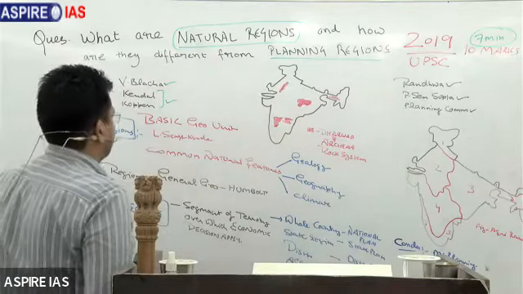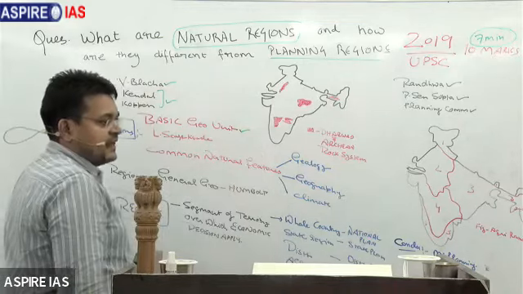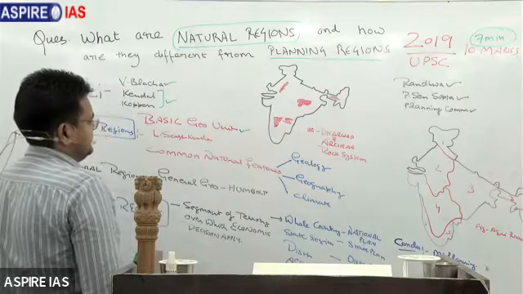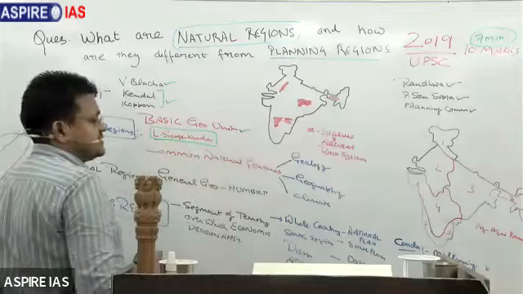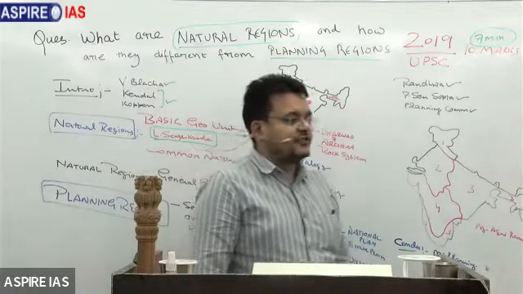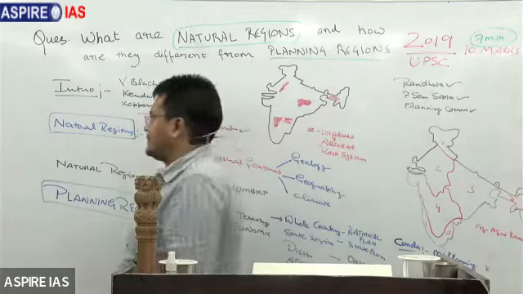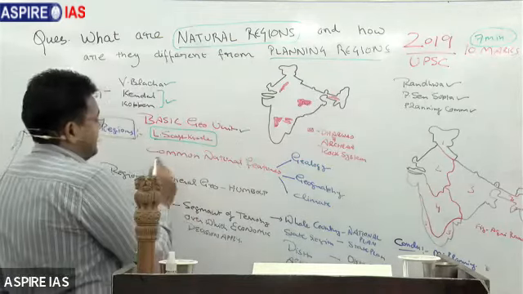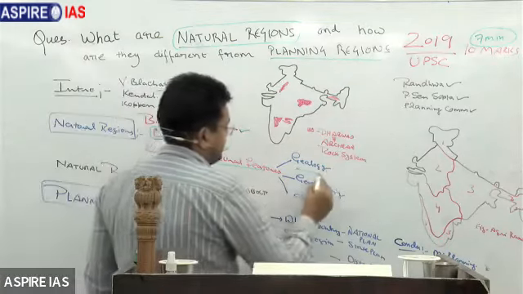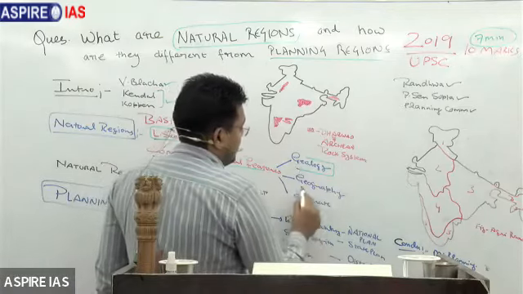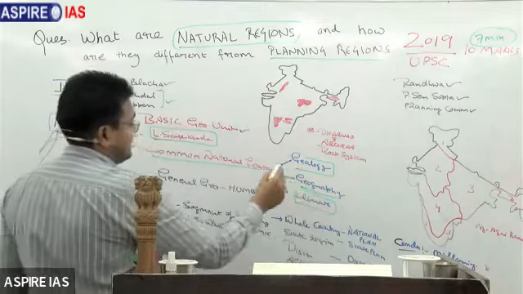Then what is the natural region? Natural regions are the basic geographical units naturally available over the earth, which for the first time were described by Vidal de la Blache in his concept of landschaftskunde. And these natural regions are guided by common natural features like geology, that is rock system, geography of particular area, and climatic condition. These are the 3 important elements.